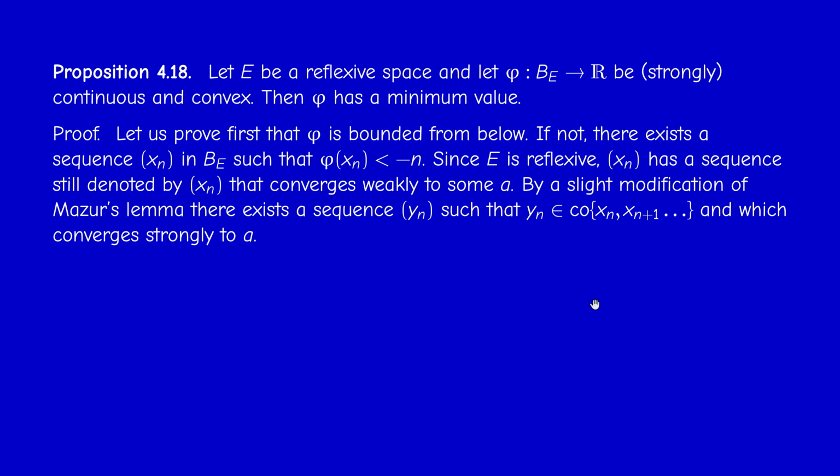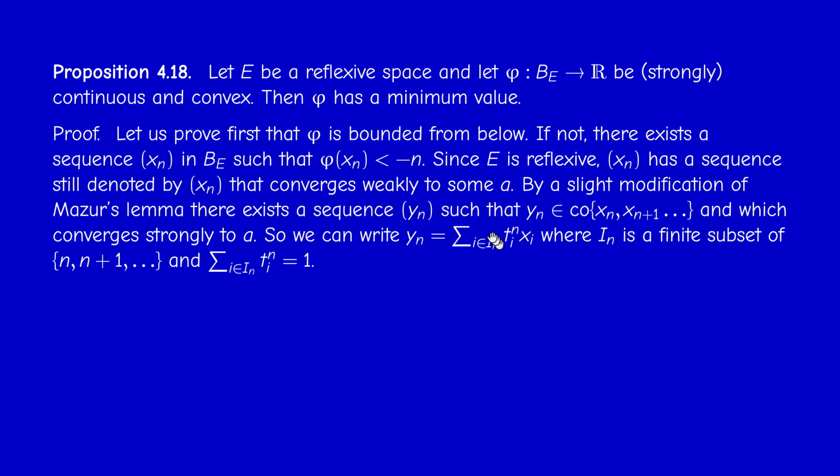But actually, we can do better. We can take the sequence yn not only in the convex hull of x1, x2, etc., but we can take it in the convex hull of the set starting from xn, xn+1, etc. This means that yn can be taken as a convex combination of the elements of the sequence starting from index n. Therefore, we can write yn as the sum of t_i^n x_i, where i varies in a finite subset of the index set n, n+1, etc. And the coefficients must be positive and sum to 1.